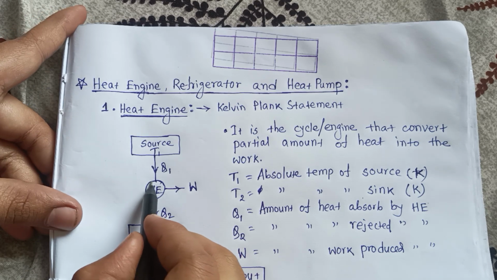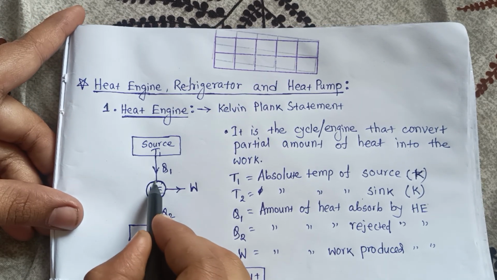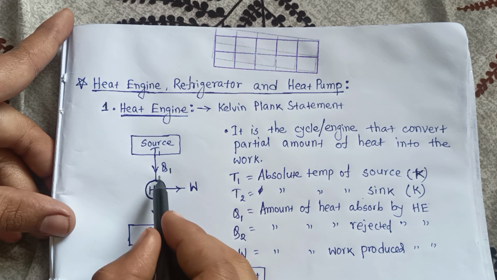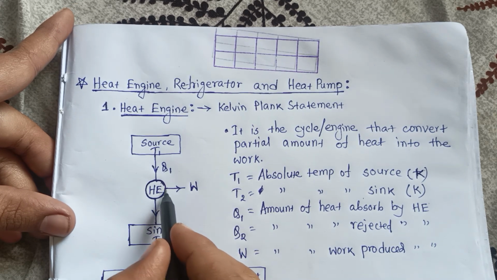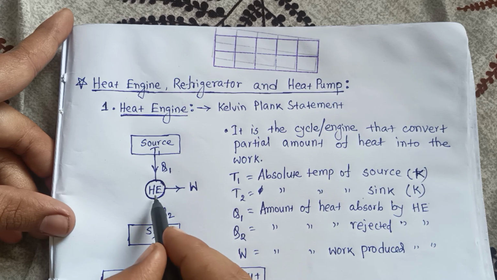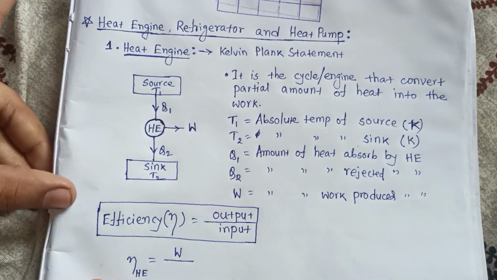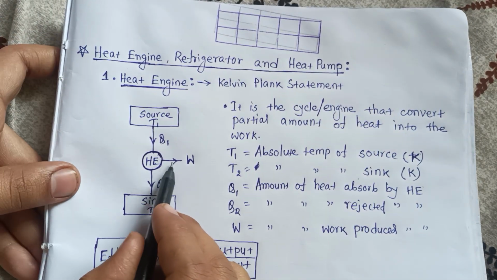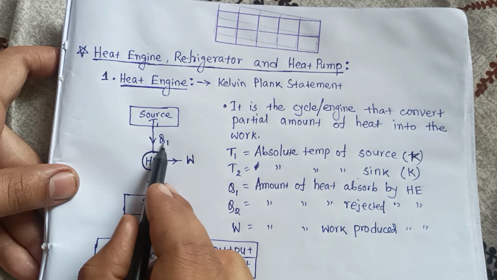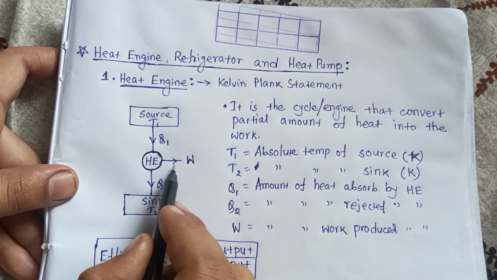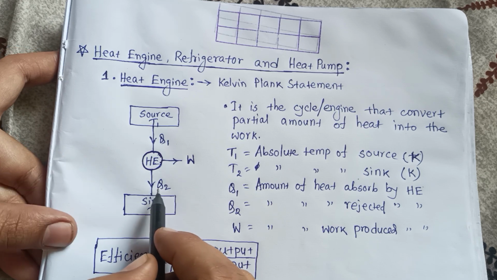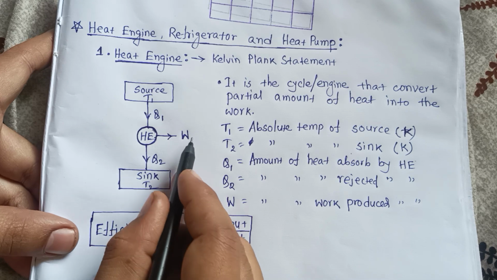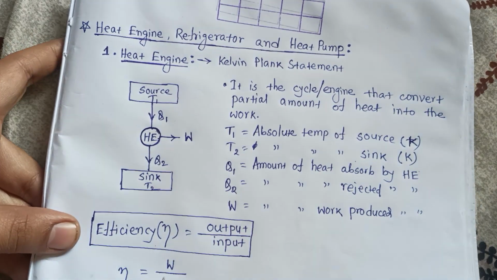So focus on that. This is our system, the heat engine. Q1 amount of heat is absorbed by the heat engine, W is the produced work, and Q2 is rejected by the heat engine. So the efficiency is equal to output by input. What is output? That is W. And what is input? That is Q1. There is only Q1 as the input, W is the output, and Q2 is rejected. Output W is high grade energy, and input is Q1. Okay.